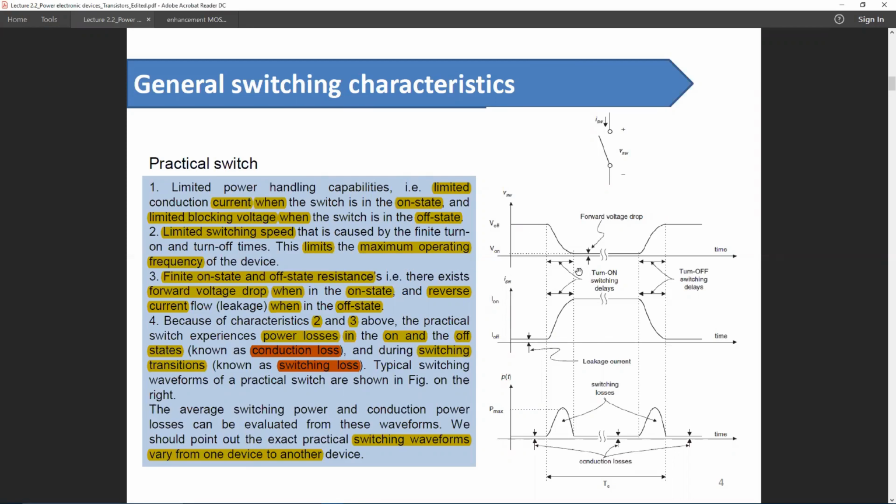In this curve, you can see there is a little bit of delay to turn on and turn off this device. This delay means in this period, the product of voltage and current is non-zero, hence the switching loss. And when the device is in off state, the current is not all the way to zero. There is some leakage current. So this contributes to the conduction loss of the device. Due to these losses in this practical switch, these types of devices aren't ideal for high frequency operation.